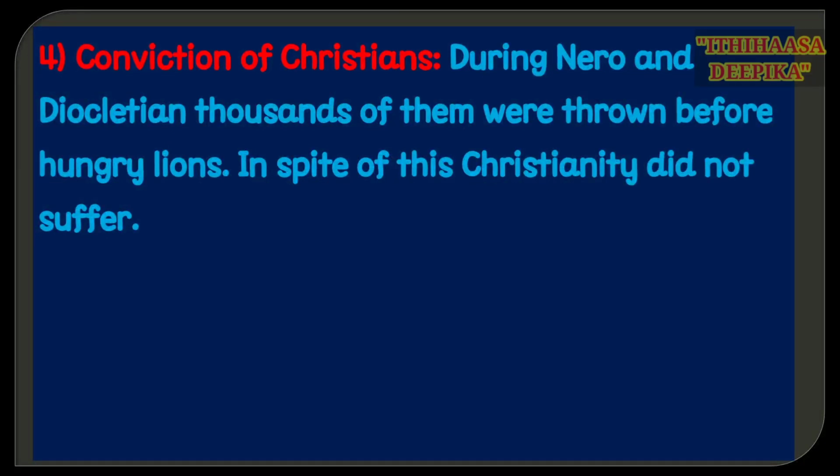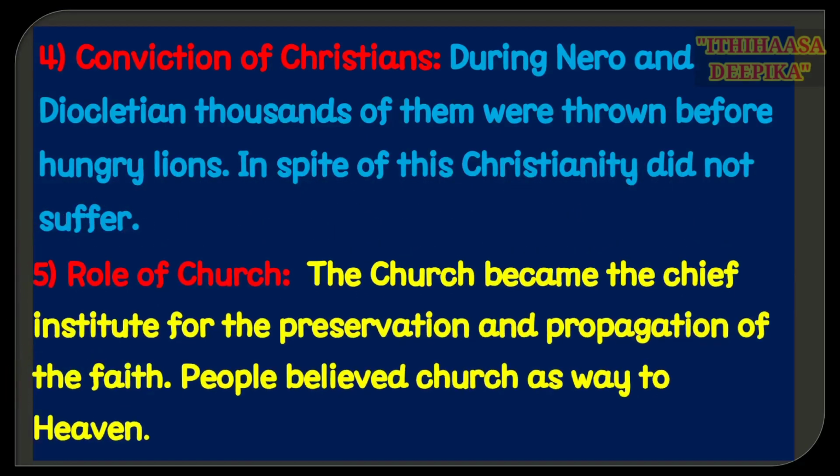Fourth, the conviction of Christians. During the rule of Nero and Diocletian, thousands of Christians were thrown before hungry lions. In spite of this, Christianity did not suffer.